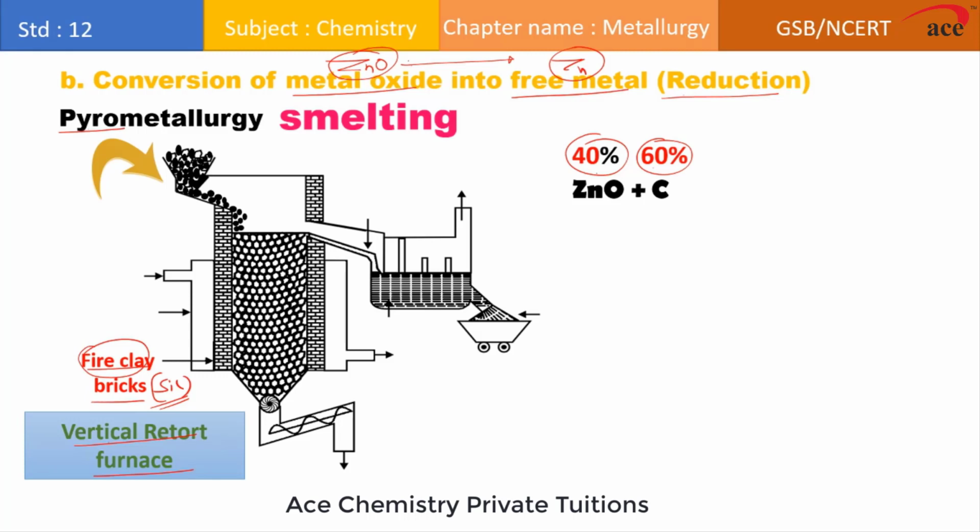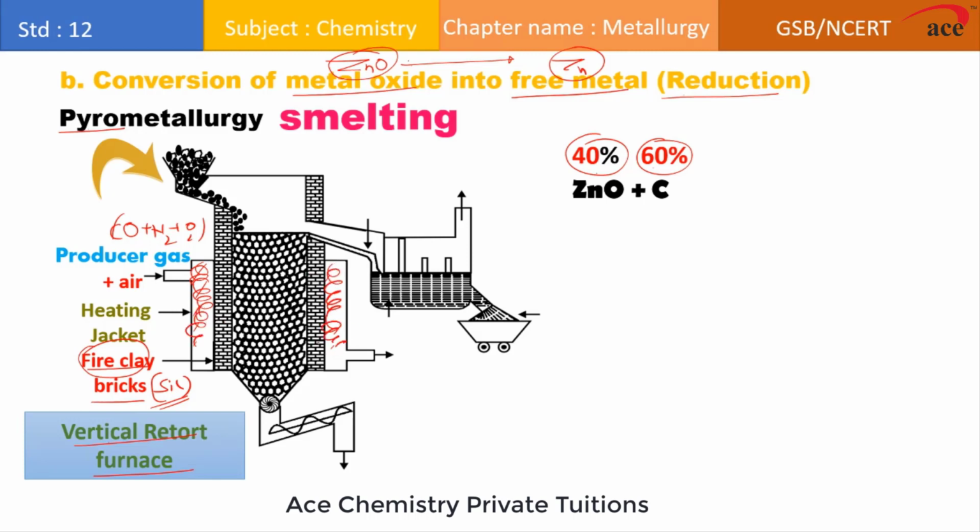Since pyrometallurgy involves heating of the content, how do we heat this content? If you see, there is a heating jacket associated with these fire clay bricks. This heating jacket is filled with producer gas. This producer gas is a mixture of carbon monoxide, nitrogen and air. So carbon monoxide, nitrogen and air is filled into this heating jacket and it is allowed to burn.